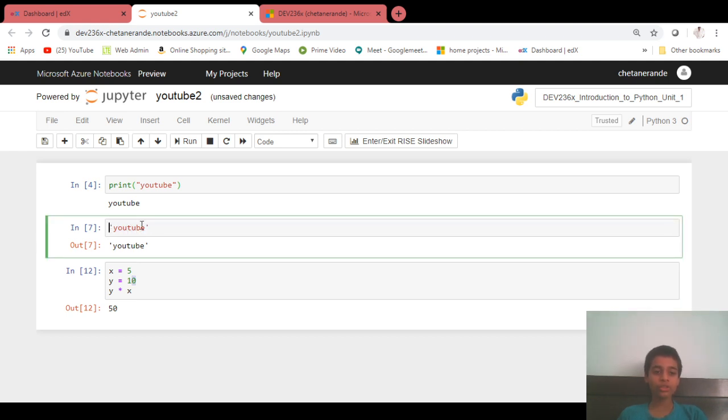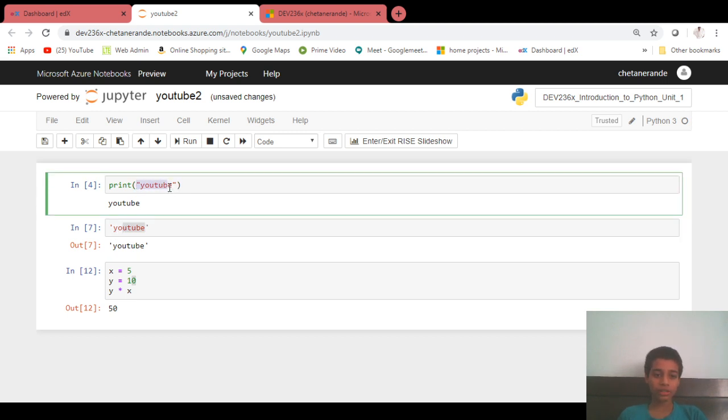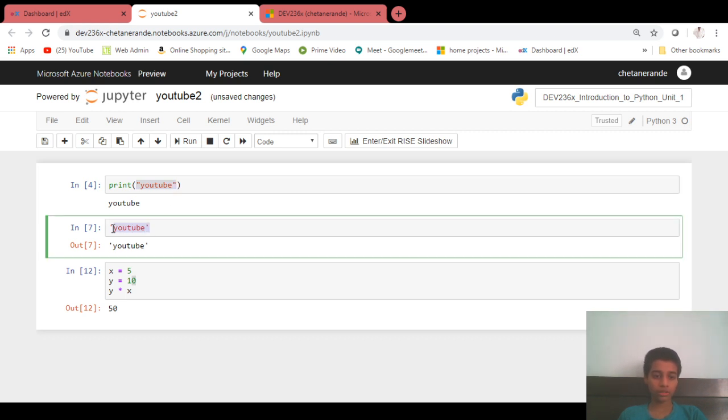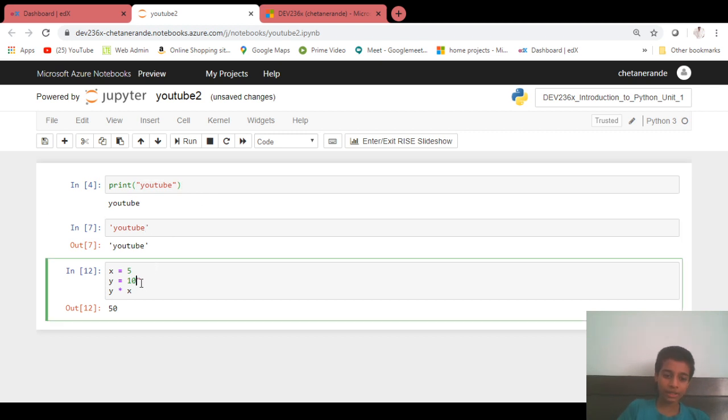When you use double quotes and write a word or something here, it is always a string. Here this is a string, and here this is a string. So you can make these strings too, but it will not do addition or subtraction with them.